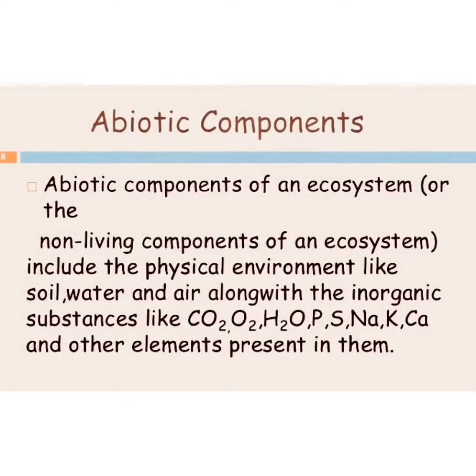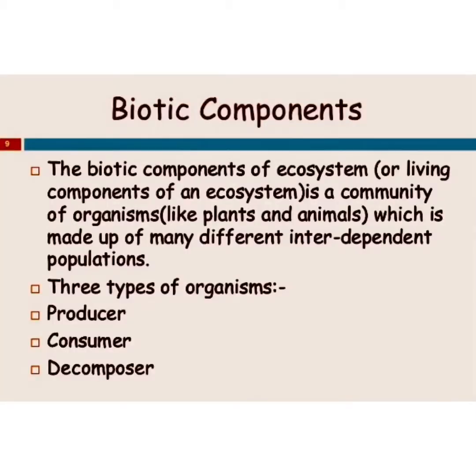Abiotic components of ecosystem include physical environment like soil, water and air, along with the inorganic substances like carbon dioxide, oxygen, water, etc. Biotic components of an ecosystem or living components of ecosystem involve the three types of organisms: producers, consumers and